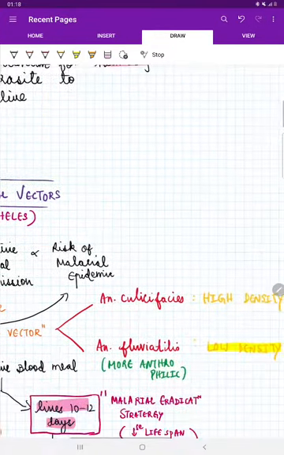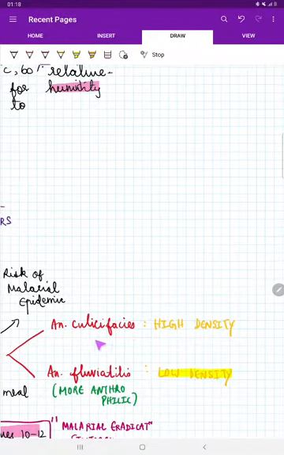Malaria. Here, a very important point to discuss is Anopheles fusicipacis and Anopheles fluviatilis. Anopheles fluviatilis is more anthropophilic. It means it is going to take a blood meal more on humans when compared to fusicipacis. It means even a low density of vectors itself is an indication for outbreak, whereas fusicipacis is not like that. An important point: Anopheles fusicipacis is the most important vector of malaria.